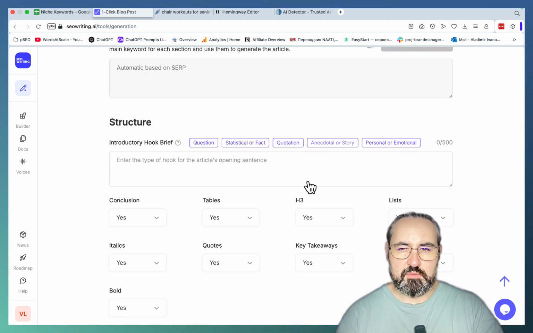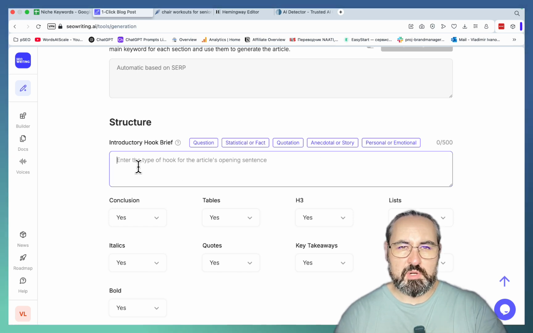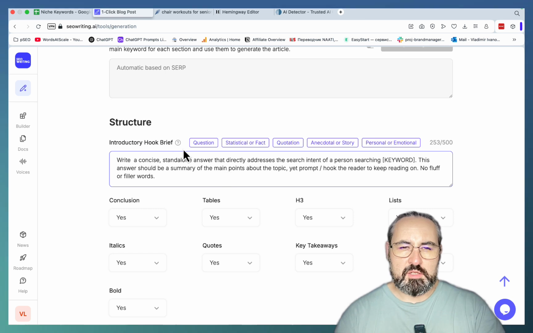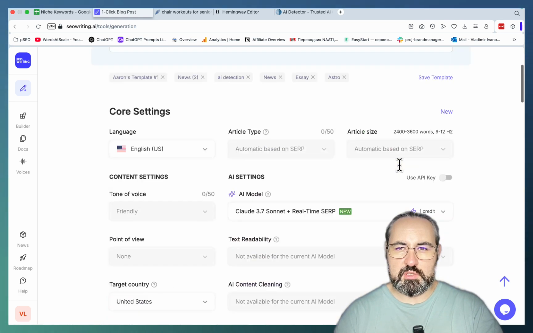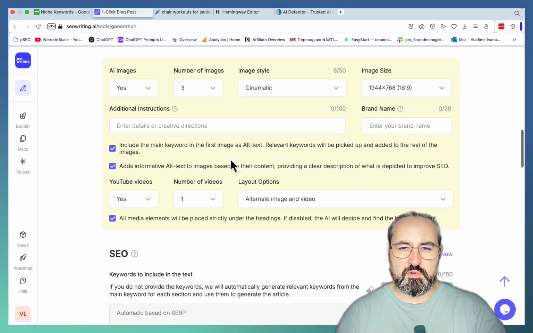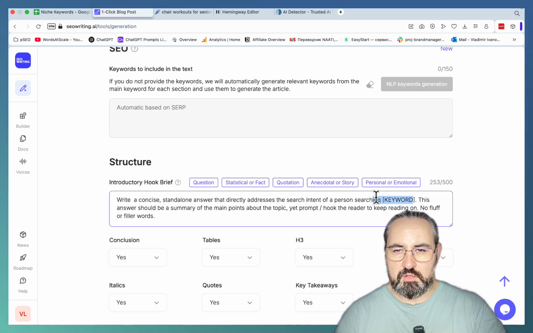As far as structure, you're welcome to choose any of the introductory hooks, but I will share with you my personal favorites. And all these prompts are going to be in my free ChatGPT library. So this acts as a search intent-driven introduction. Write a concise standalone answer that directly addresses the search intent of a person searching. And all we have to do is just copy over the keywords and paste it here once.